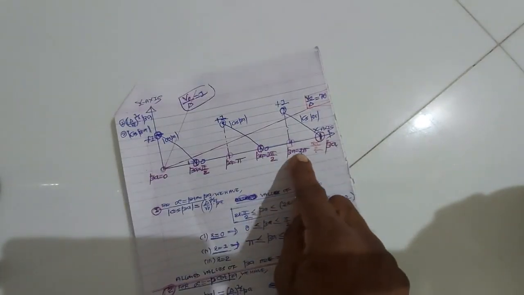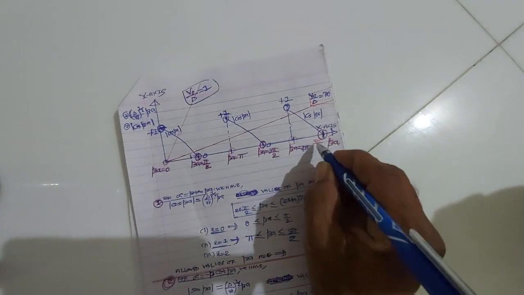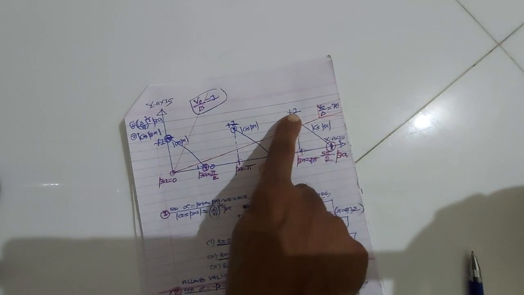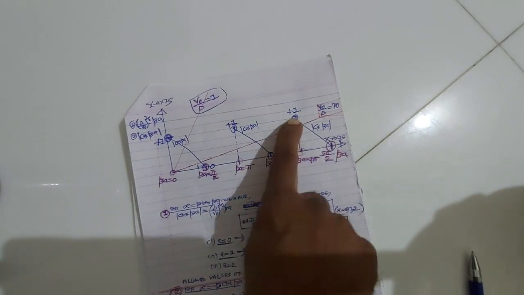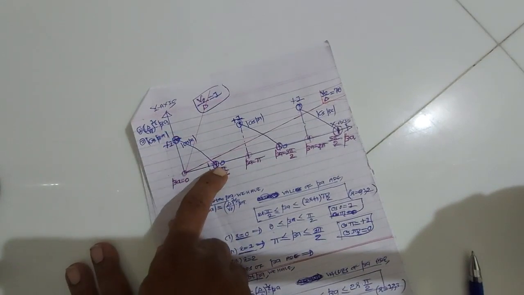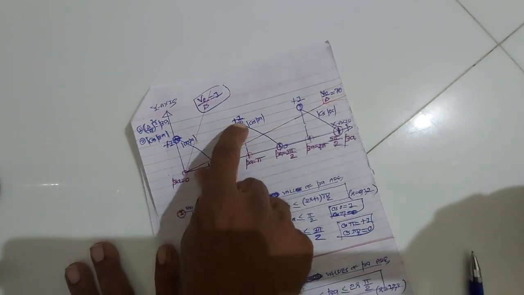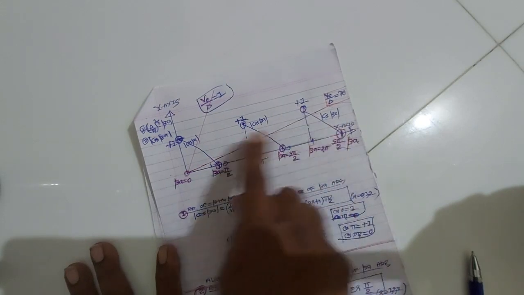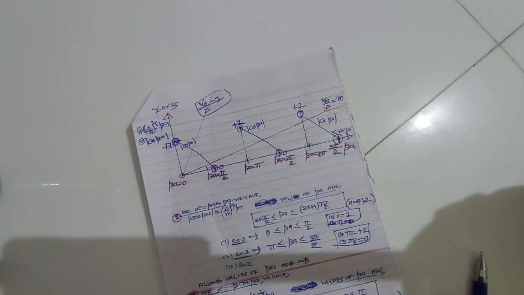And similarly in the interval 2 pi to 5 pi by 2, cos 2 pi is 1 and cos 5 pi by 2 is 0. So cos 0 is 1, cos pi by 2 is 0. Cos pi is 1, cos 3 pi by 2 is 0. Cos 2 pi is 1 and cos 5 pi by 2 is 0. So these are the three graphs of cos beta a.